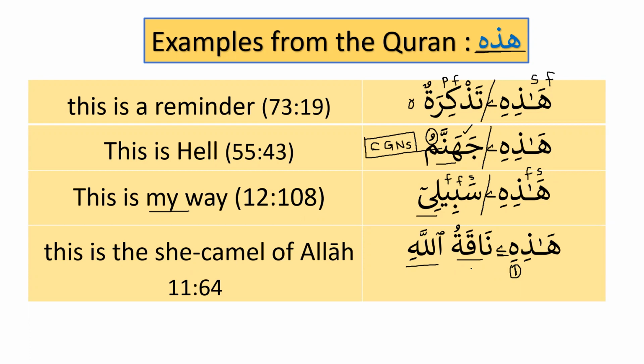هذه ناقة الله. So it will be like this. هذه سبيلي, هذه جهنم, and هذه تذكرة. And these are small details that we need to know because some of the brothers and sisters are from Pakistan, India, and some other countries, and some of us are from the Middle East. So we need to know these small differences that we have in the Mus'haf.